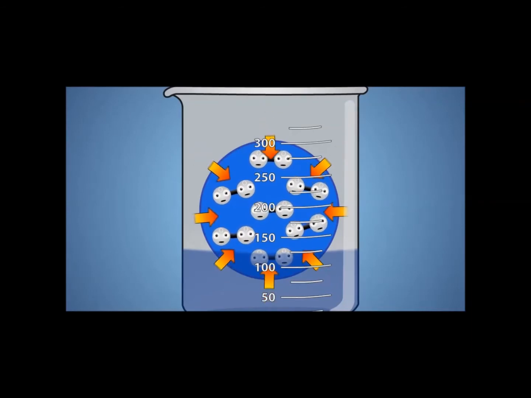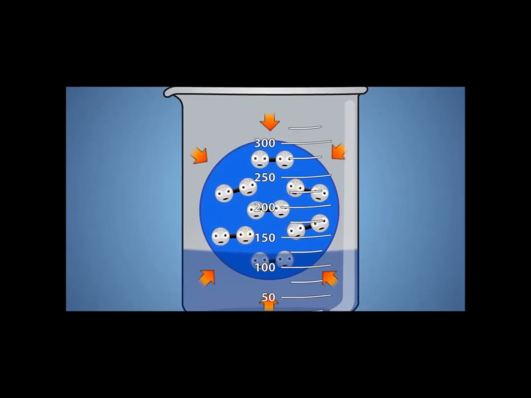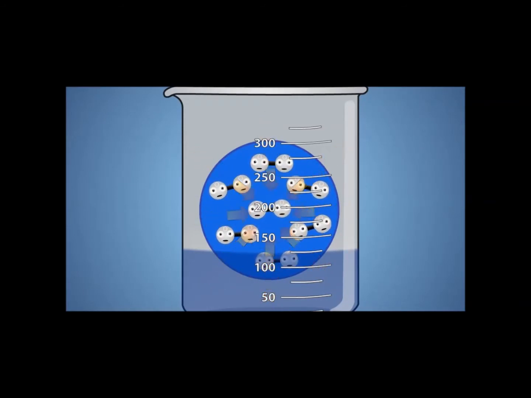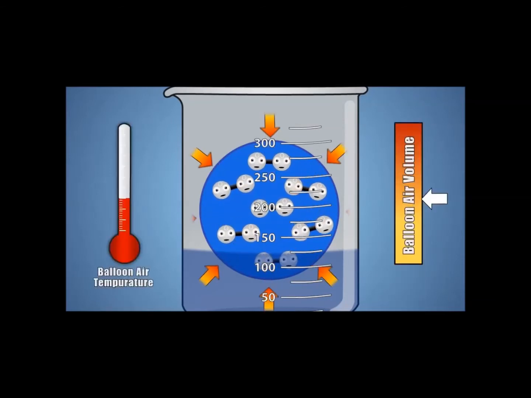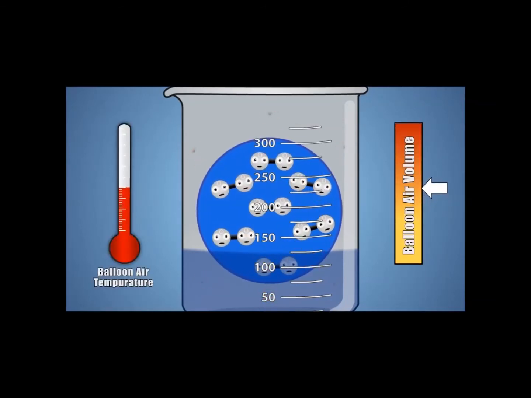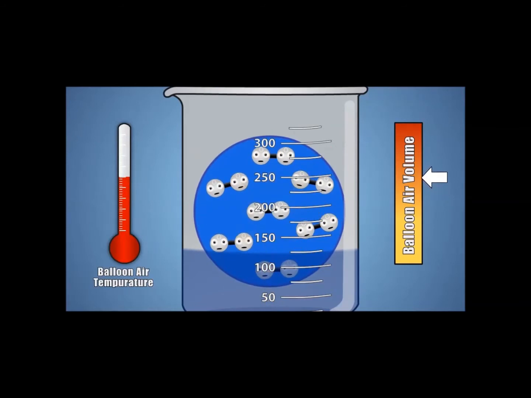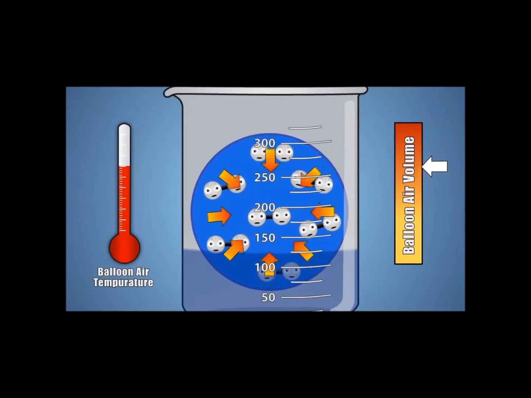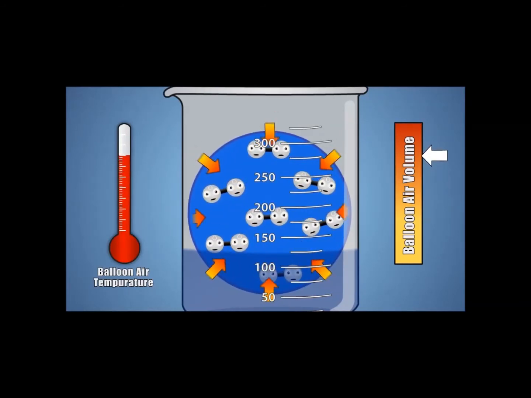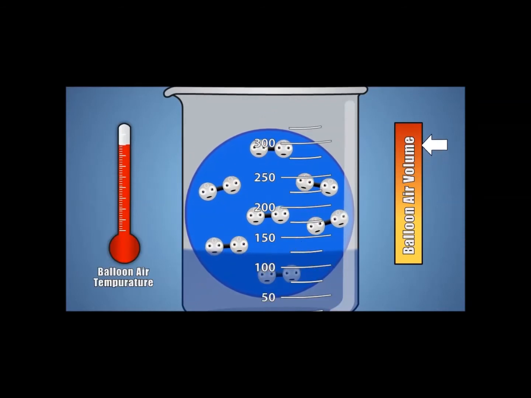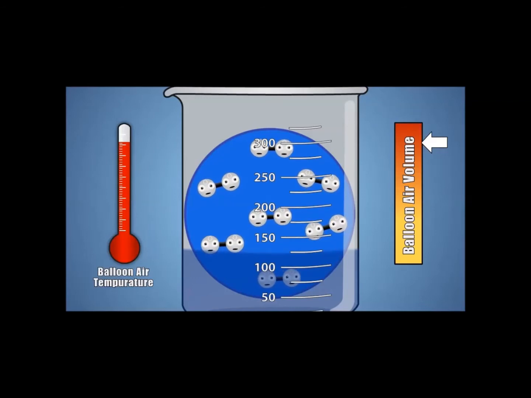When the balloon is placed in the beaker with boiling water, the energy from the higher temperature water and steam molecules transfers to the lower temperature air molecules inside our balloon, exciting them. When the air molecules are excited by raising their temperature, they spread further and further apart, increasing the volume of space they take up. The higher the temperature or the more energy the air molecules get, the larger our balloon will grow, or in other words, the greater the volume of space our gas will take up.